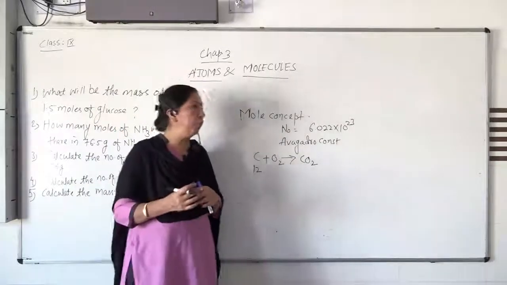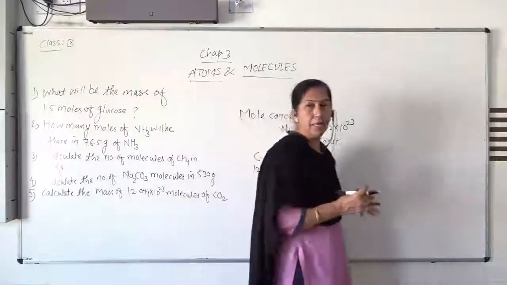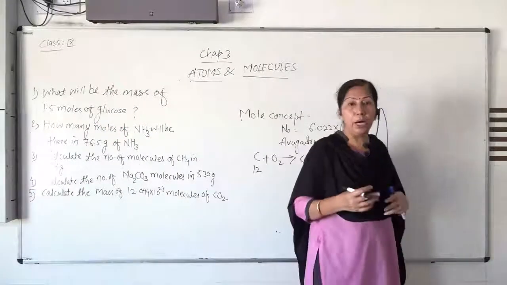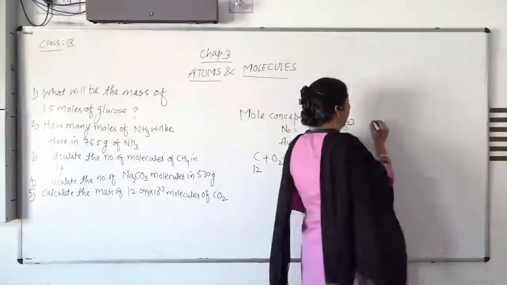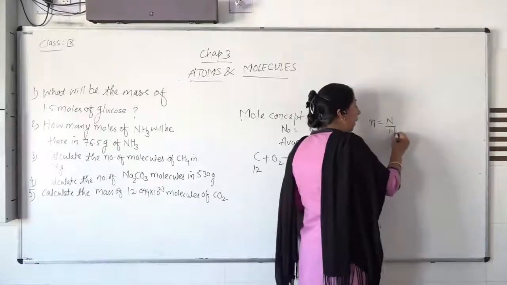If you want to find the number of moles of any substance or compound, you have to use this formula: number of moles n is equal to N upon N0.